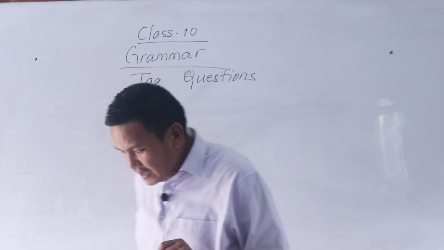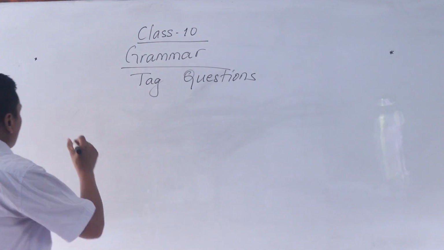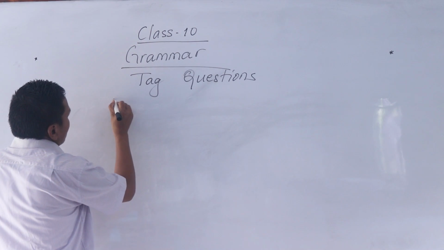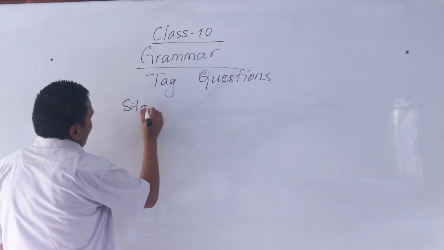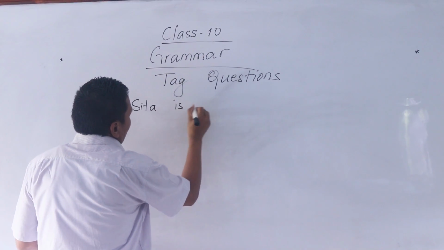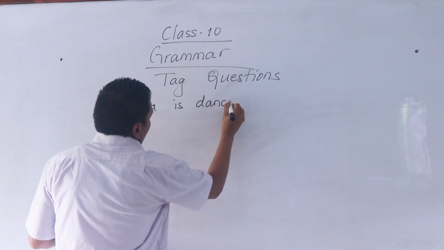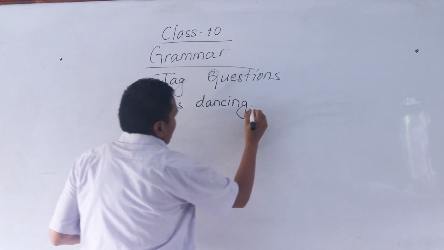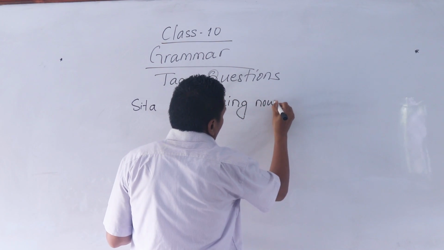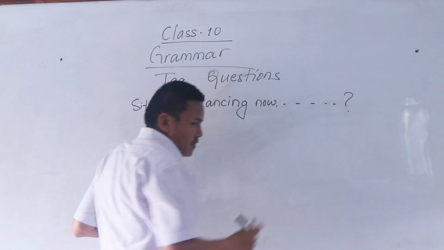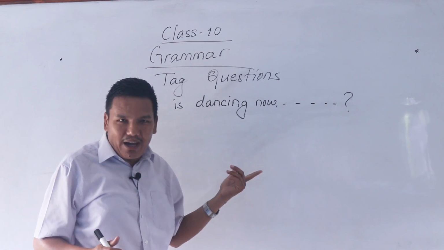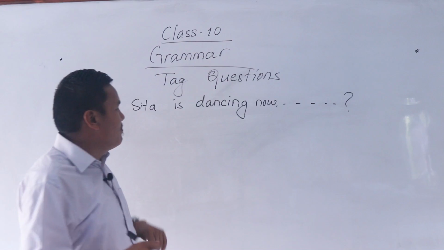Let me start with a sentence with a question tag. Sita is dancing now. Its question tag is simply, comma is there, is is the auxiliary verb.